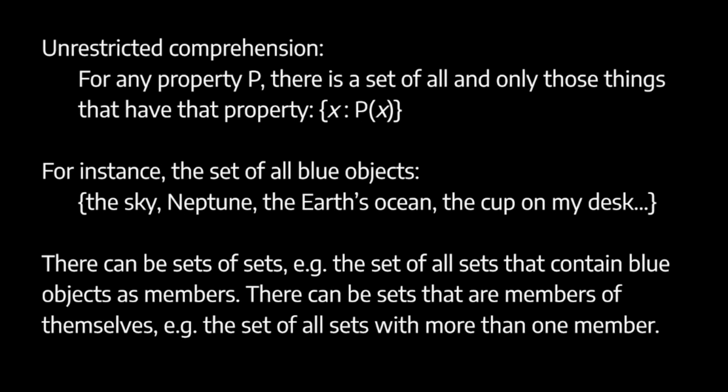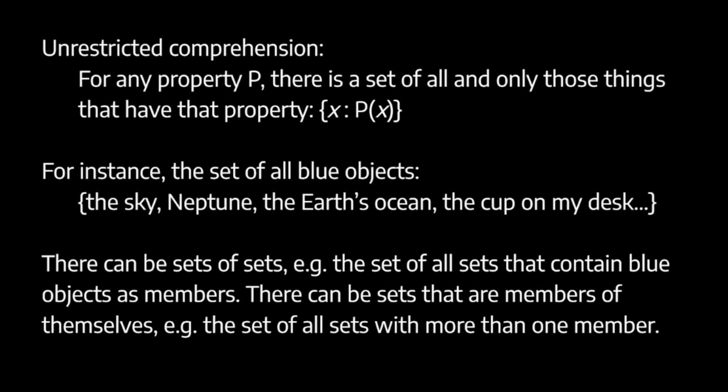Importantly, this means that there can also be sets of sets, because a set is itself a kind of object. An object doesn't have to be a physical, concrete object. We can also be talking about mathematical objects and so on. So there can be sets that contain sets, that is, a set whose members are themselves all sets. For instance, there's the set of all sets that contain blue objects as members. And also, there can be sets that contain themselves as members.